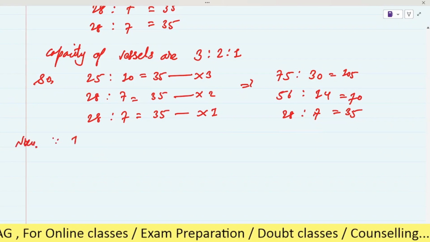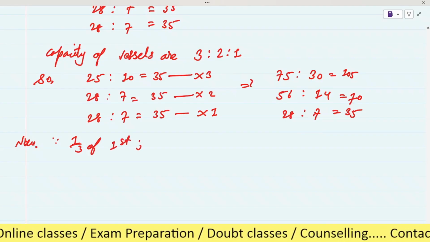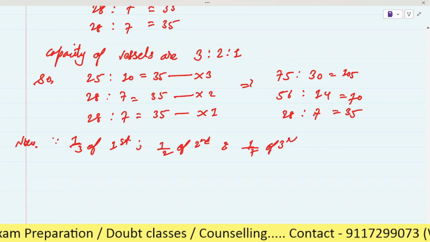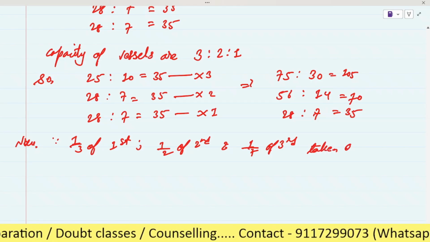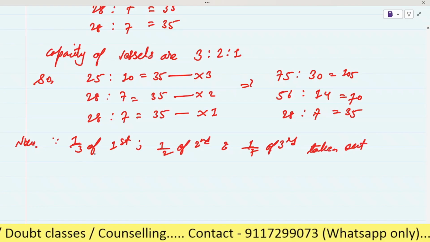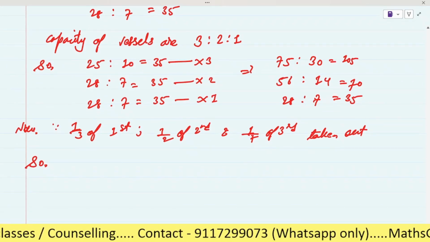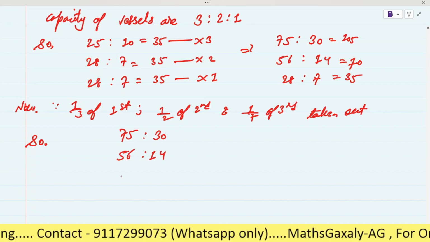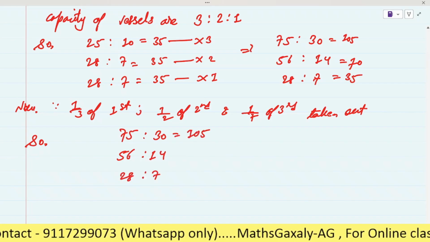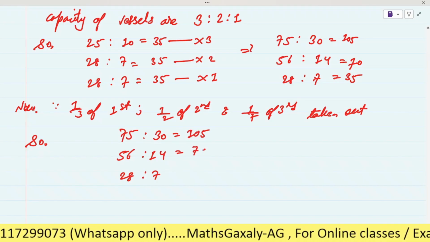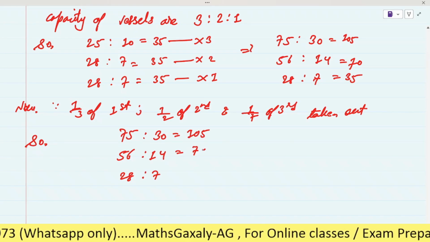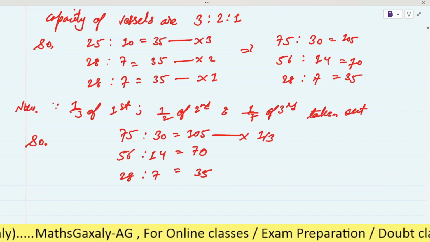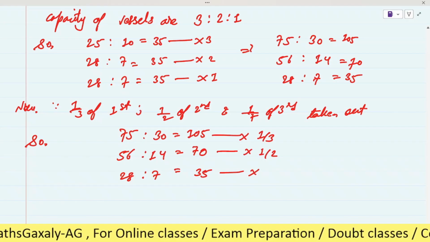Now since 1 by 3 of the first, 1 by 2 of the second, and 1 by 7 of the third has been taken out, we have to multiply these ratios by these fractions. 75 is to 30, 56 is to 14, 28 is to 7, and the totals 105, 70, 35. We multiply the first by 1 by 3, the second by 1 by 2, and the third by 1 by 7.